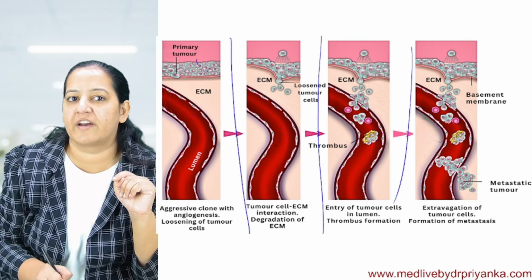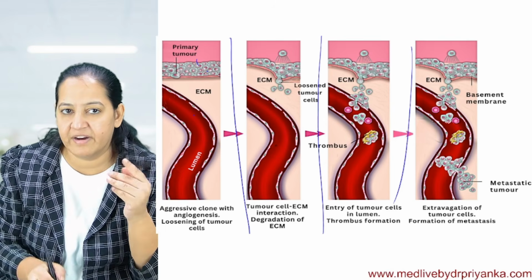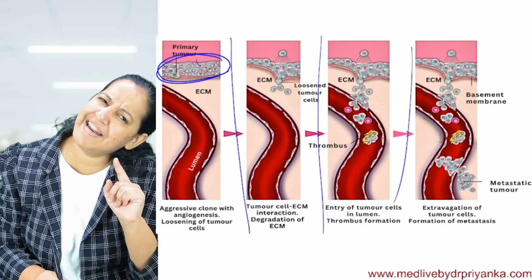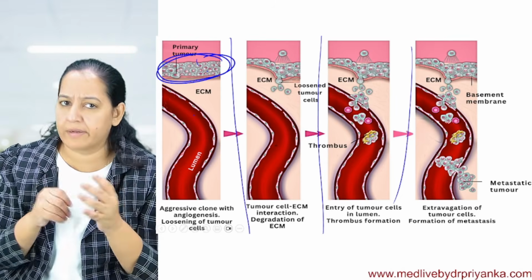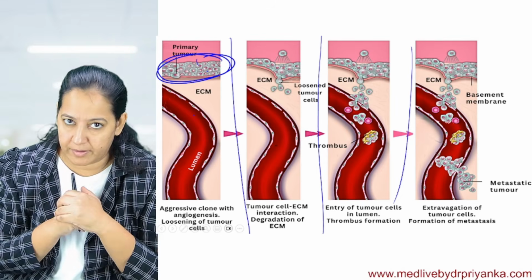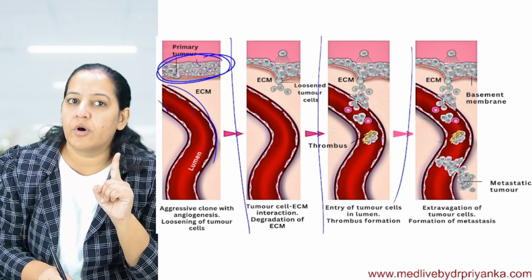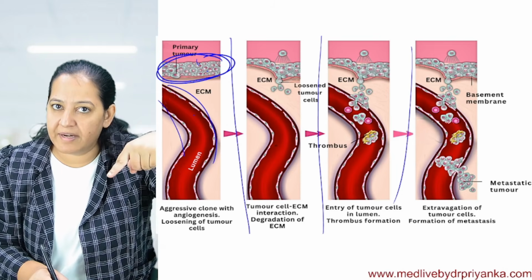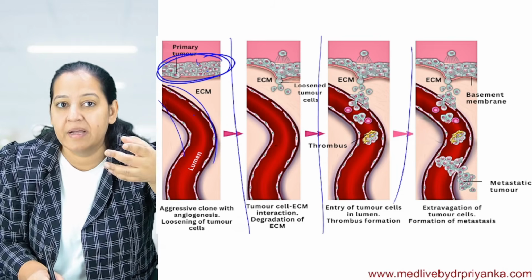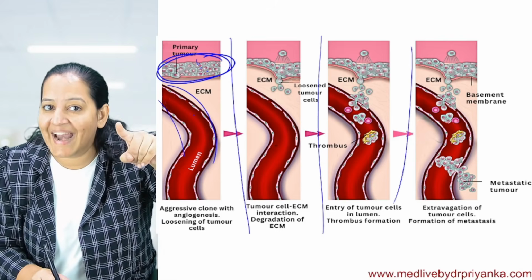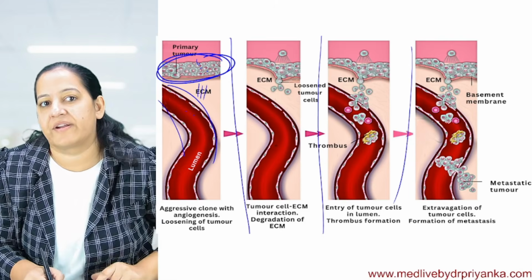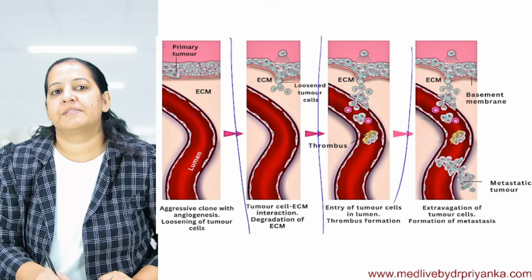So first you understand the diagram. This is the primary tumor, of any organ from head to toe. These are the tumor cells of that organ, and this is the blood vessel of that organ. Now tumor cells will dislodge and enter in the blood, the hematogenous route. Between the tumor cell and the blood vessel, there is extracellular matrix, known as ECM. Now tell the steps, the 8 steps.